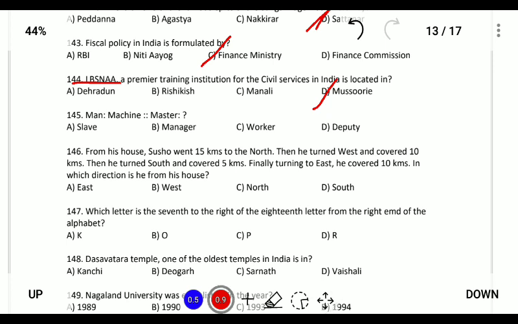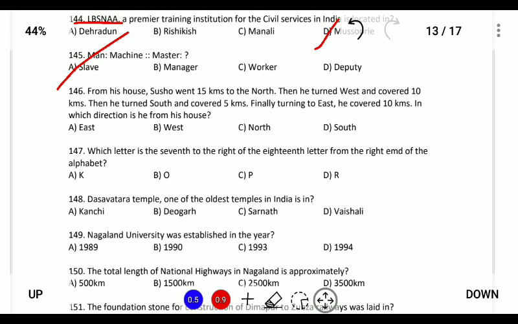So 145, man, machine, master. So man uses machine, in the same way master uses slaves for its work. So 147, 146 and 7 you can do it yourself. Next is